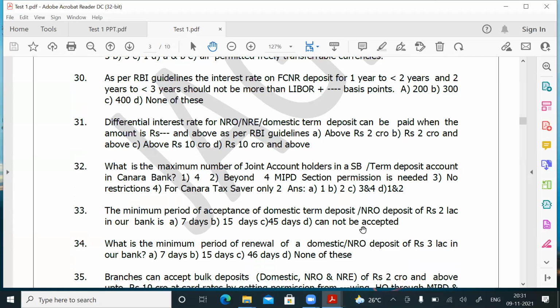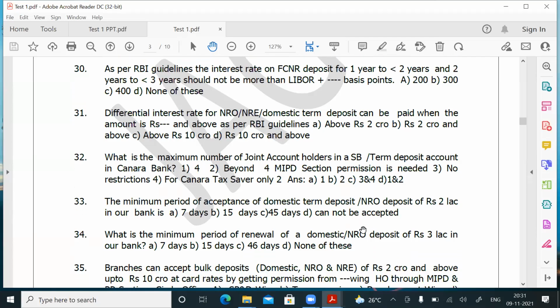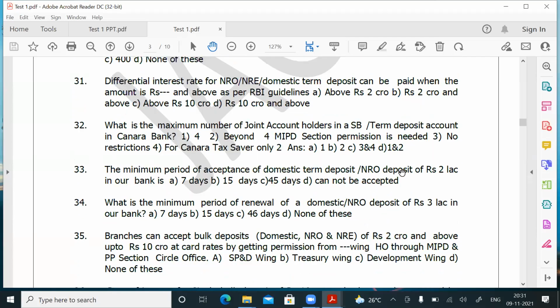Question number 34. The minimum period of acceptance of domestic term deposit, NRO term deposit of rupees 2 lakhs in our bank. So what I told you, if it is 7 days, it should be minimum 5 lakhs. If it is less than 5 lakhs, the minimum period is 15 days. If it is 7 days, the minimum should be 5 lakhs.